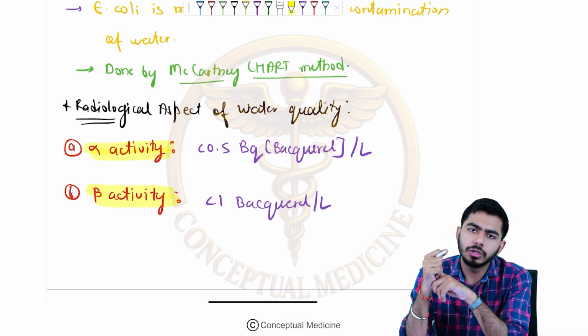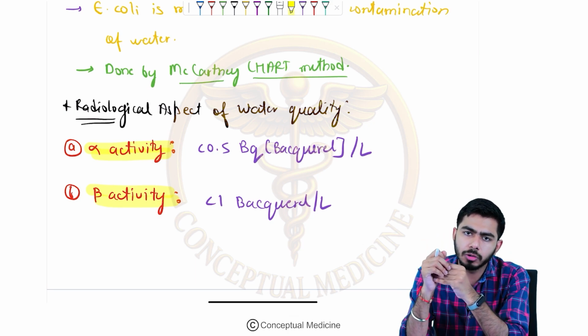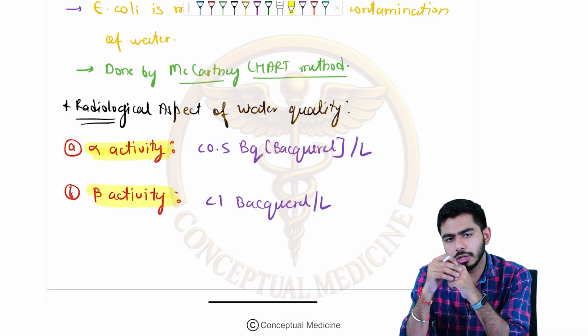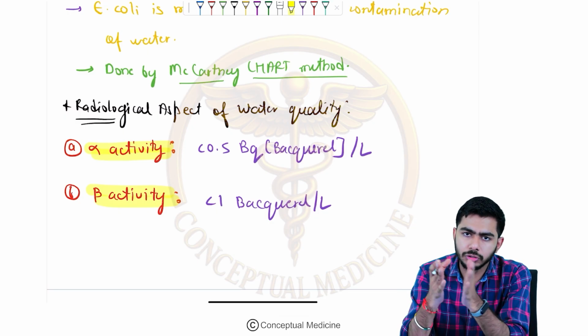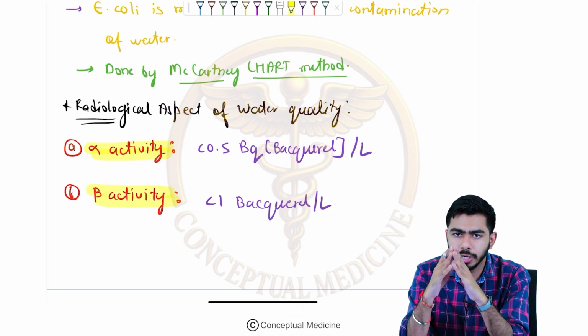Then we talked about the radiological and biological methods. In the biological method we talked about the coliform test, which was done by the McCartney chart method. And the radiological aspect: alpha activity, beta activity, and what their units are. So that was a quick recap of this particular session. I hope you enjoyed the session.